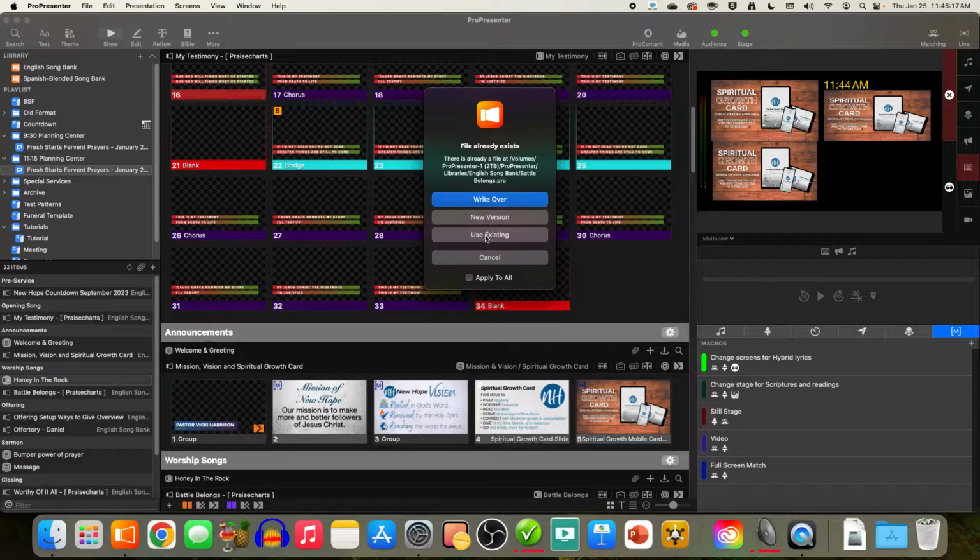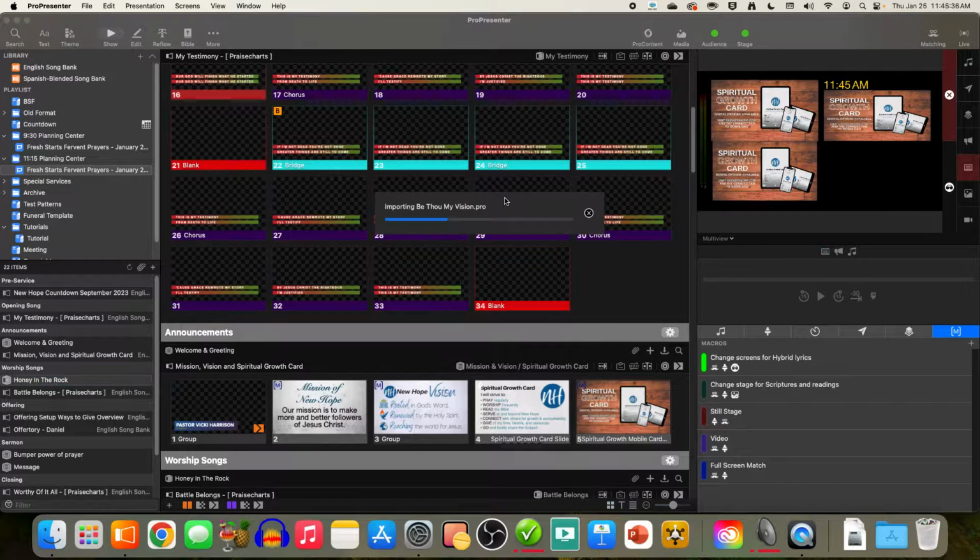You can also click use existing, which means it'll ignore the document that's coming in favor of the one that's already on the hard drive. So what we want is to write over, but most importantly, go ahead and click this apply to all before you click write over. That way it'll just do it all at once. So click write over, and it imports all the songs.